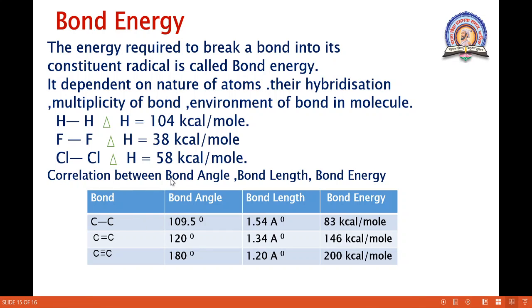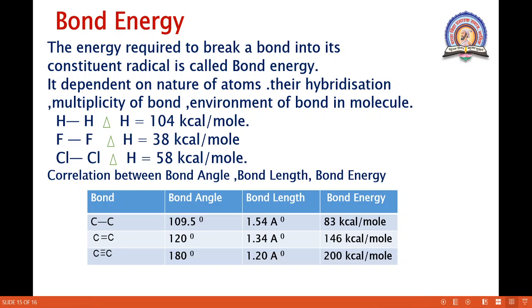This is the correlation between bond angle, bond length and bond energy. By observing this chart, what we conclude here is, the bond energy is more, right? So we say that as the bond energy increases, the bond length decreases.